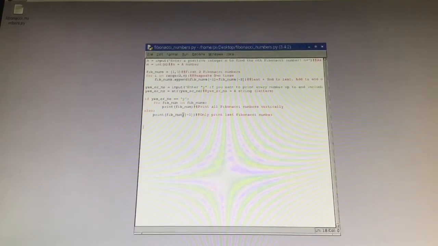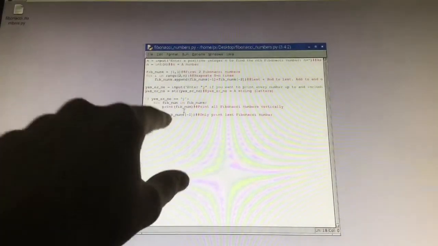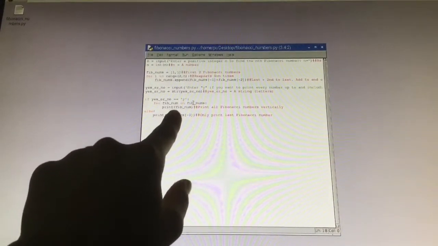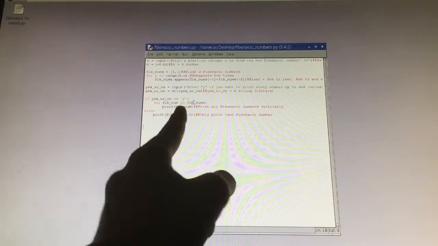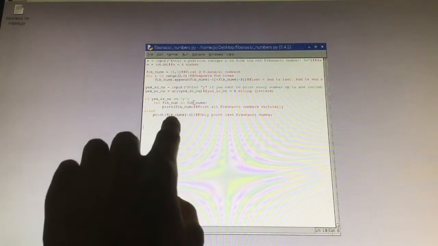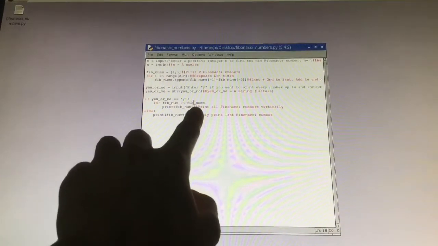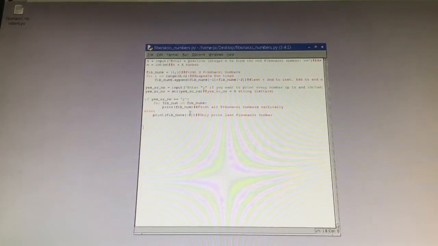Okay, so I just want to say something for Python. If you're printing an exact number, like exactly what you want, you would put a quotation mark or an apostrophe right there and here. But if you're printing a variable, you don't put that. You just put the parentheses.